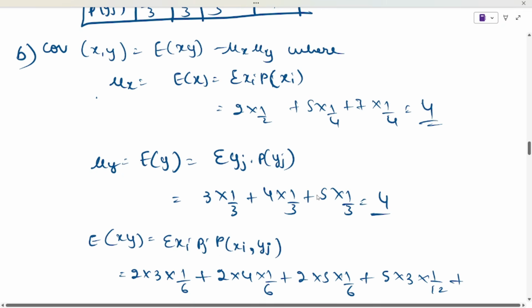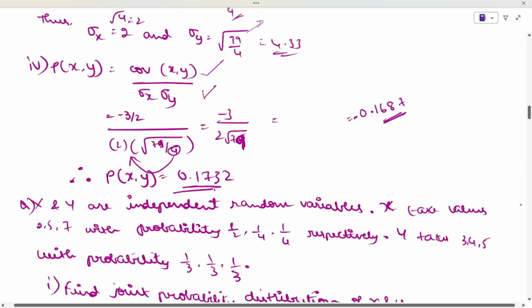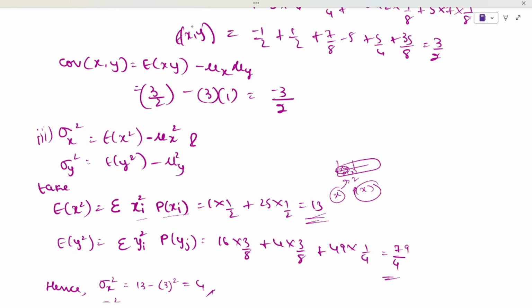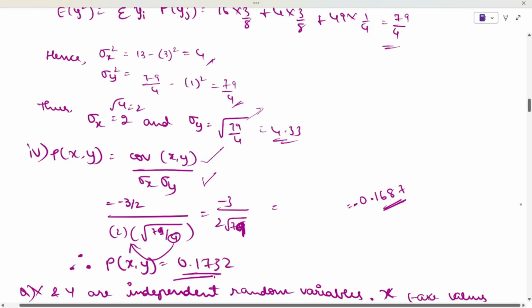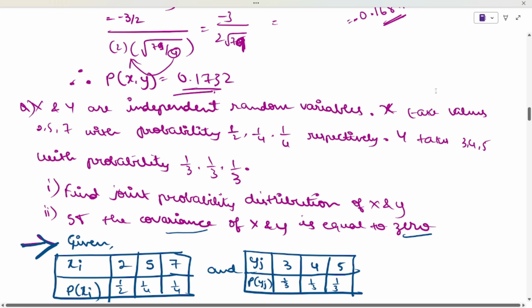Now next you have to prove that the covariance is 0, right? Now you have to find out the covariance value. Means you need covariance of x and y is equal to E of xy minus E of x, E of y. Okay. Now what they have asked is expectation minus mu x, mu y. This you have already seen. In the previous problem, the same steps you have to repeat here. Expectation of x and mu x and mu y, that is how you have to repeat. Just the question is, you have to show the covariance as equal to 0. Nothing changed in this question. They have just set the value and you have to show that it is equal to 0.